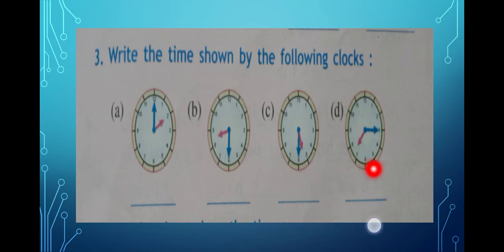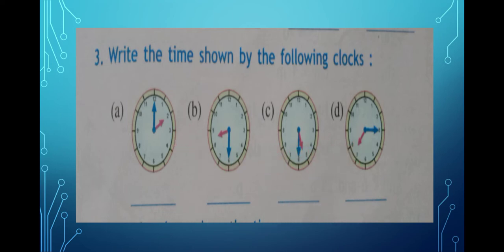Now this will be 7:15, or you can also write it as quarter past 7. You will write it yourself, and I will be seeing. I have already told you what to write. Now you will be writing this one.